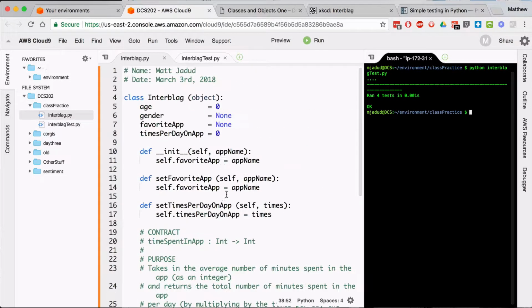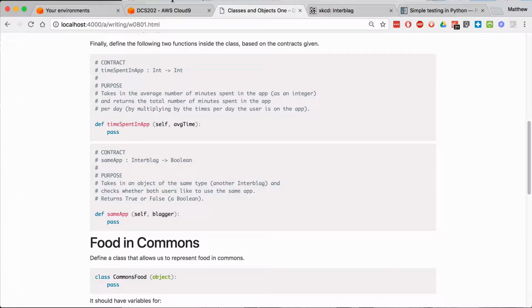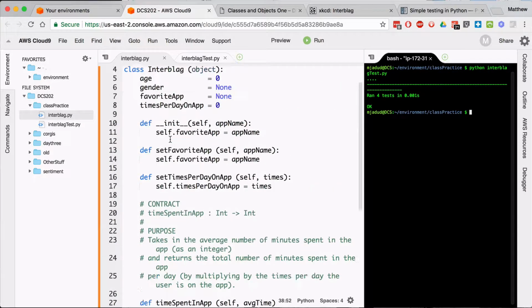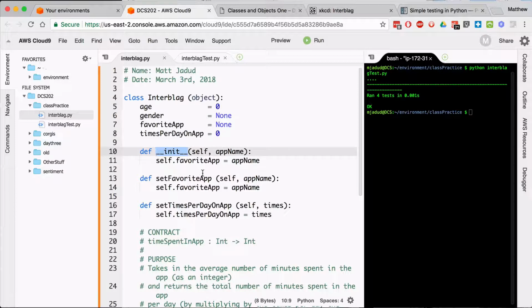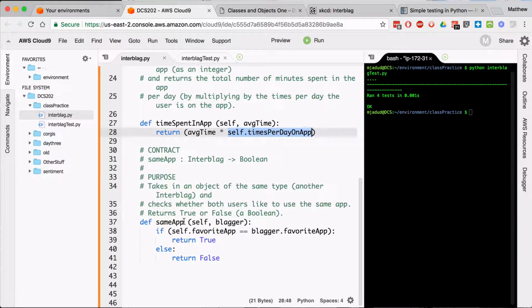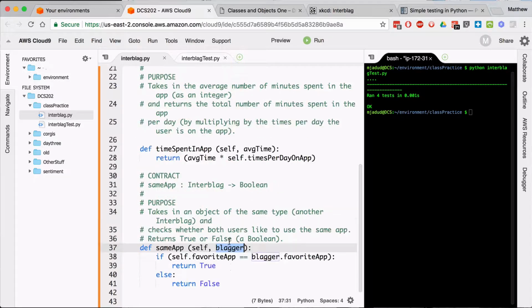So if you were to watch this video again, the important thing is that I'm looking at what I need to write, and I'm writing the code for my class, much like we did in class, and practicing writing initialization functions and functions that set variables, like these two, functions that do some calculation, perhaps based on some information given and information that is internal to the class. And also then some things that will check, do we have the same values or different values from another object?